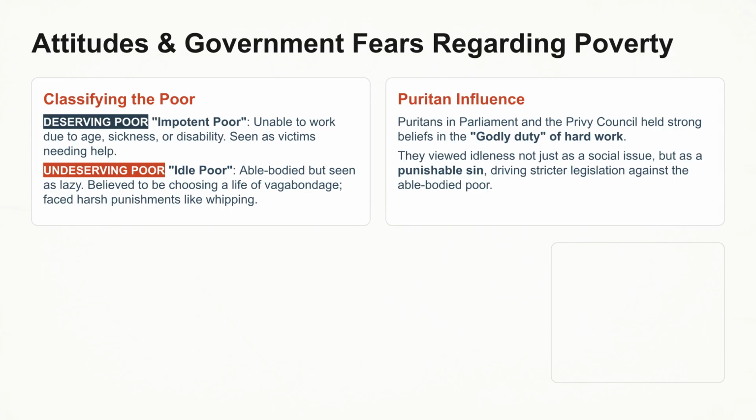One response to the crisis was the classification of the different types of poor people. The deserving poor, also known as the impotent poor, were those unable to work due to disability or age, and therefore would be more likely to be given support. The undeserving poor, or idle poor, were able-bodied, seen as lazy, and subject to harsh punishment.